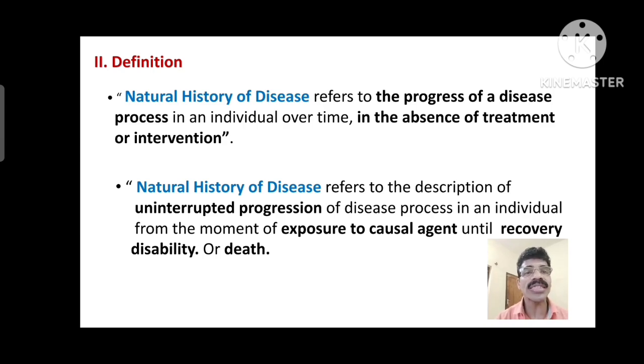During a disease we take treatment, we take interventions, or we make management. When there is no management, no intervention and no treatment, the natural process will continue, that is, the disease process will continue. That progress of disease without any treatment or intervention is the natural history of disease.